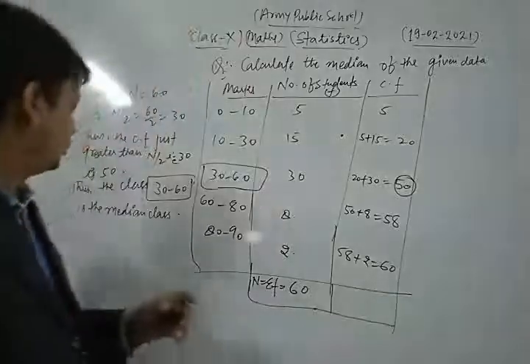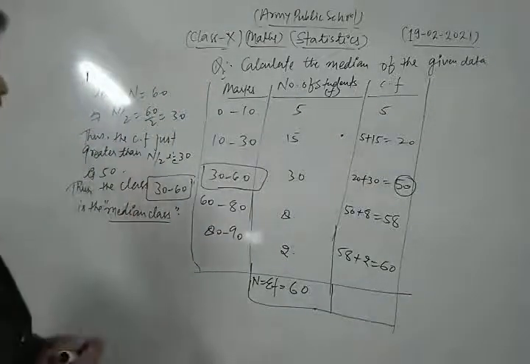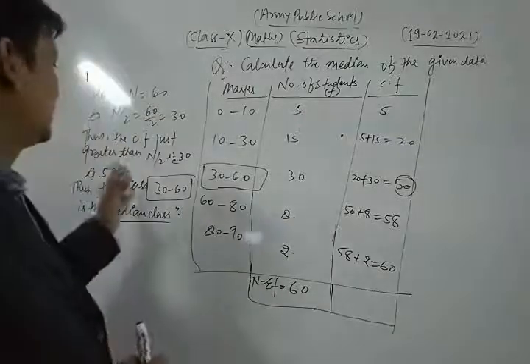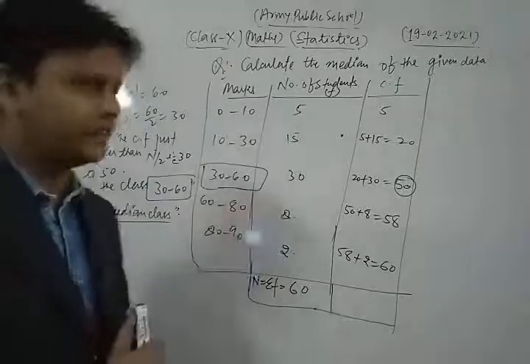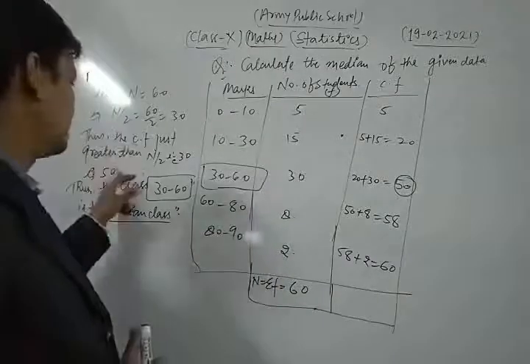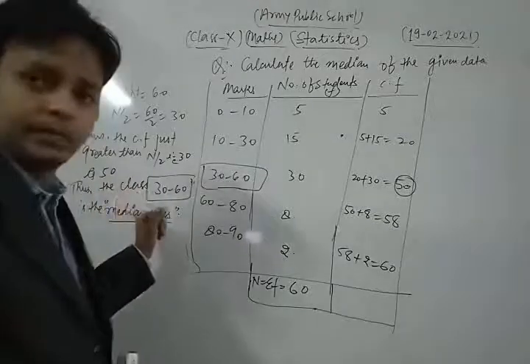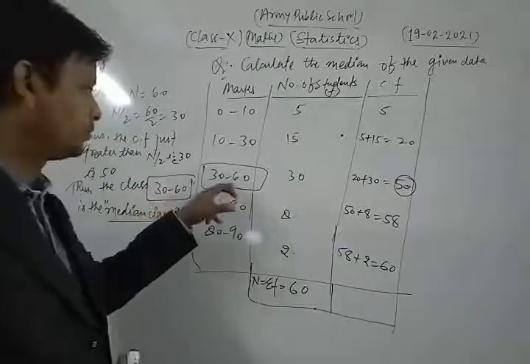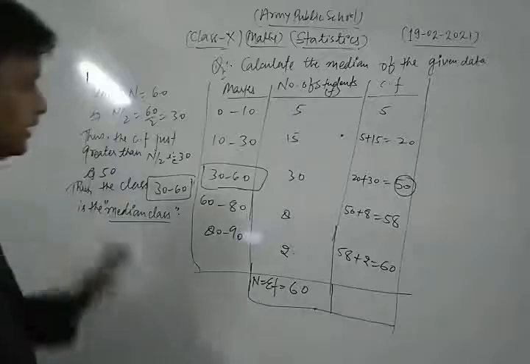We observe all the data, and take the cumulative frequency just greater than n by 2, that is 30 here, which is 50. Then the class 30 to 60 is the median class.